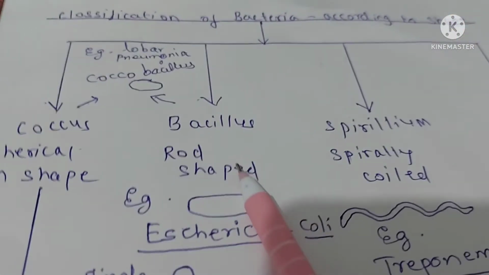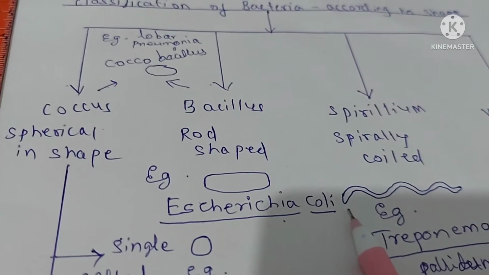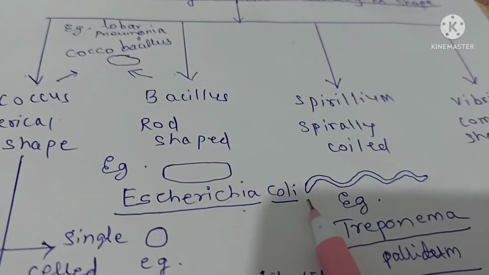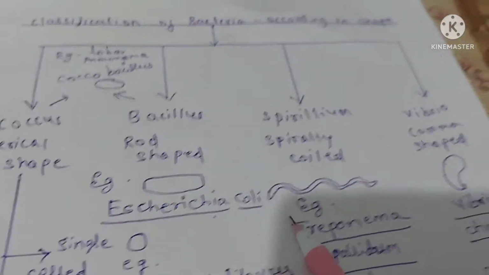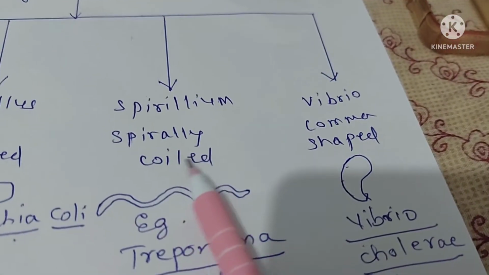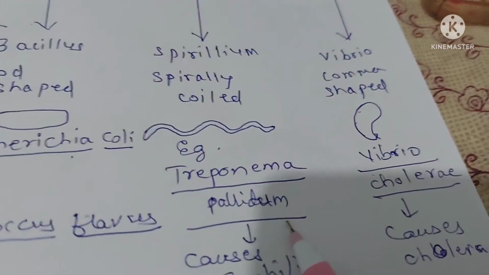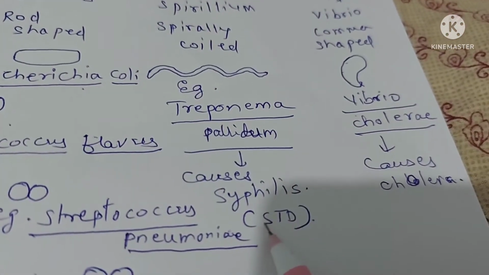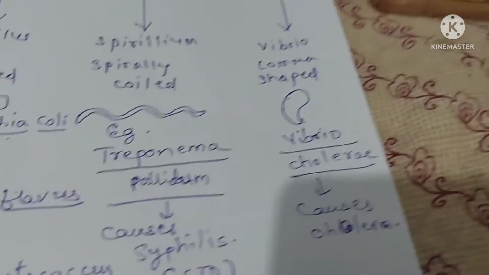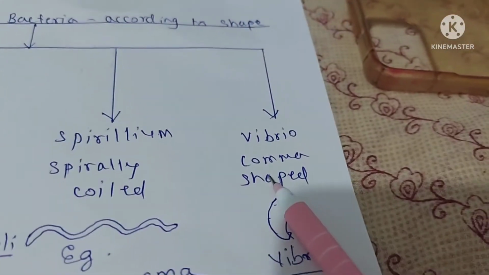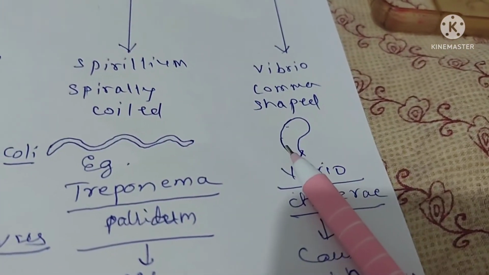Now we will go ahead with the bacillus or rod shaped. Example, Escherichia coli bacteria, which are also present in our stomach and are helpful for our digestive process. Now spirillum, that is spirally coiled. Example, Treponema pallidum, which is again given in our textbook, causing syphilis, a sexually transmitted disease. Now the next type is Vibrio, that is comma shaped, and you can see the shape like this.